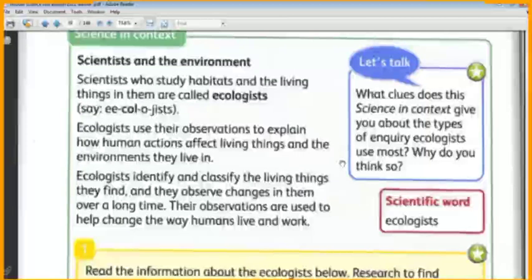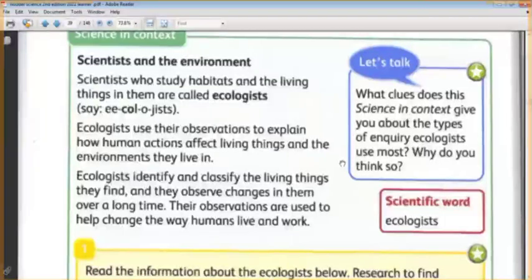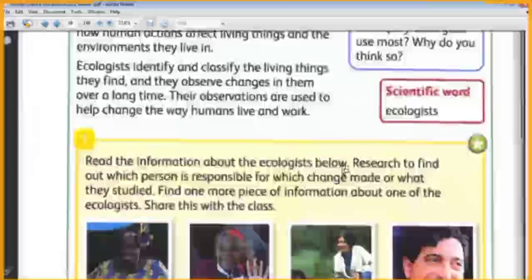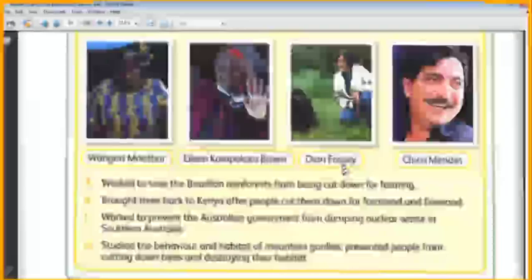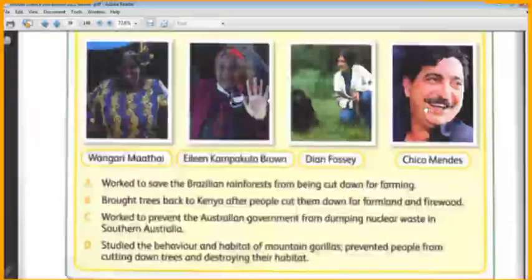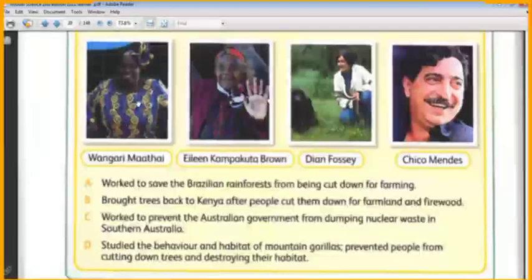Okay? Okay, Soba? The water pollution and the air pollution are among the most present problems in the environment that the ecologists want to decrease. Okay, we have here some examples of different ecologists. They are four ecologists. The first one is Wangari Maathai.